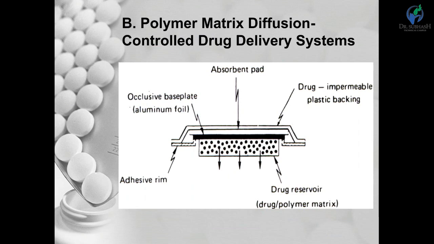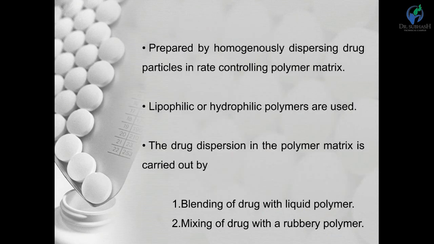In polymer matrix diffusion, the release of drug molecules is controlled by the loading dose, polymer solubility, and drug diffusivity in the polymer matrix. These are the rate controlling parameters for polymer matrix diffusion.